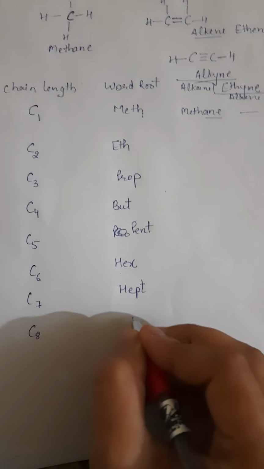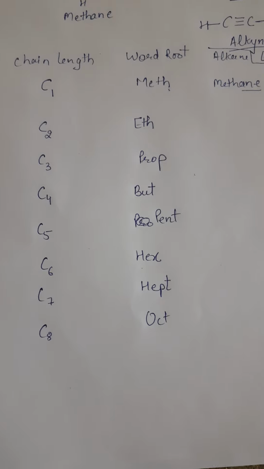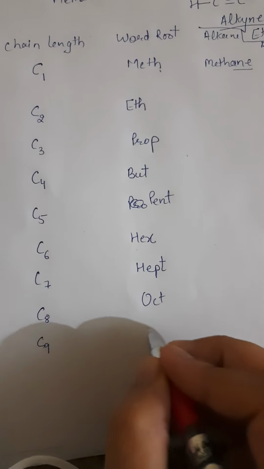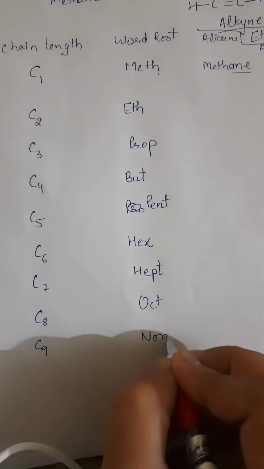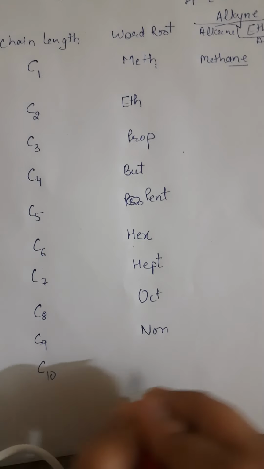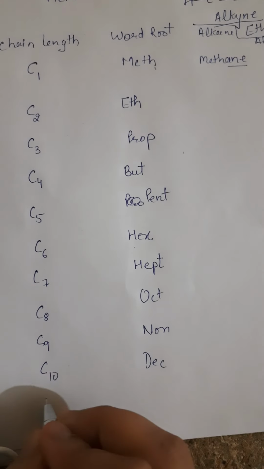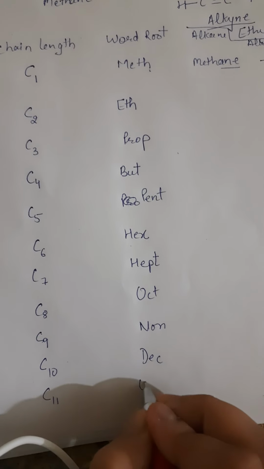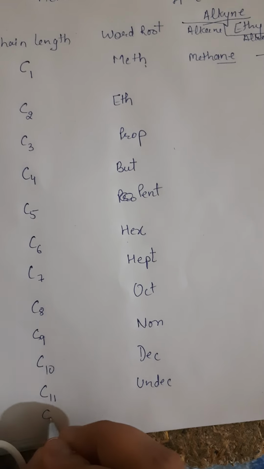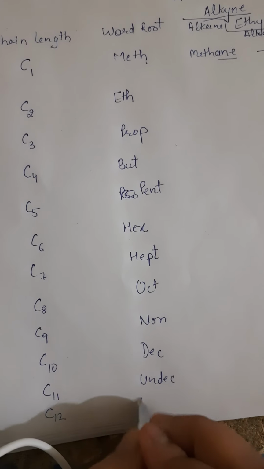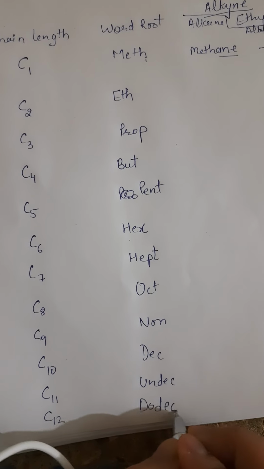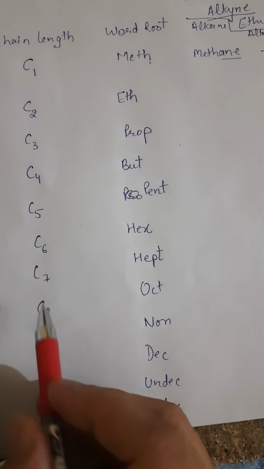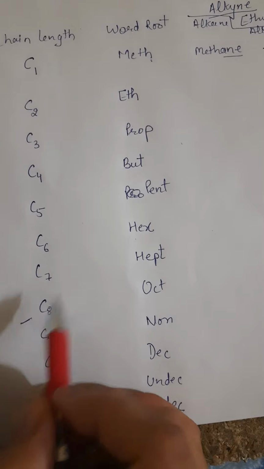When it is 8, it is oct. When it is 9, it is non. When it is 10, it is dec. When the carbon chain is of 11 carbons, then it is undec. When it is 12, it is dodec. But up to 10th class you just remember up to 8.